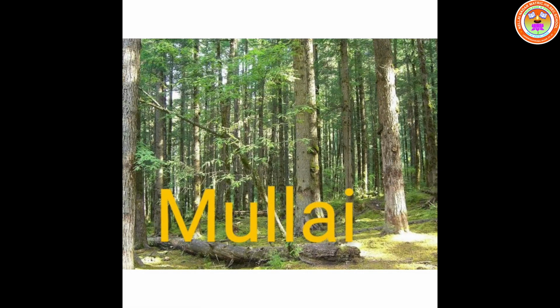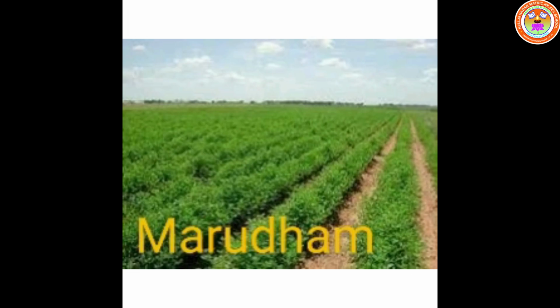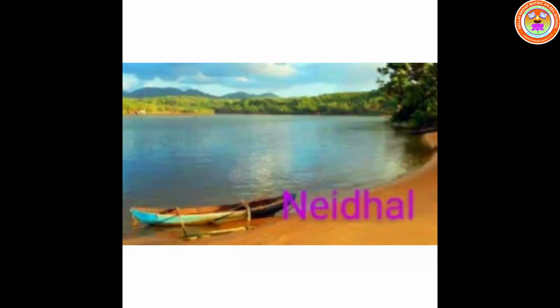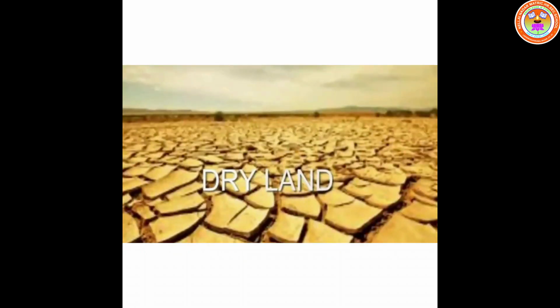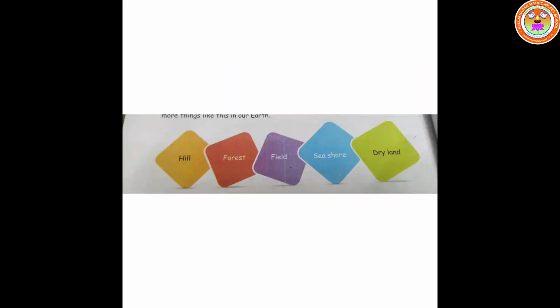We see fields, houses, trees, stones and dry lands around our house. We see more things like this on our earth. Children, can you answer me? Where would you see more hills on the earth? Yes, mountains. Where would you see wild animals with more trees? Forest.